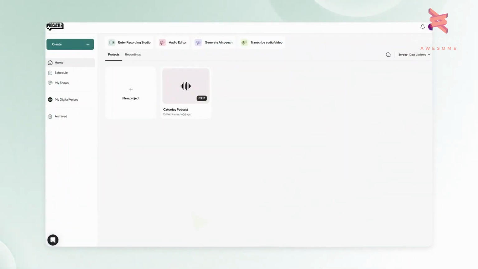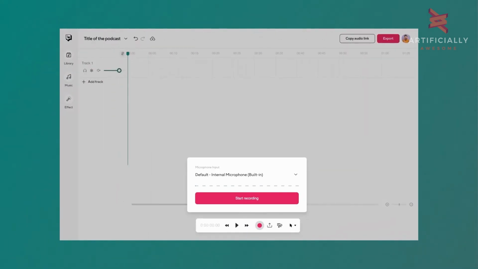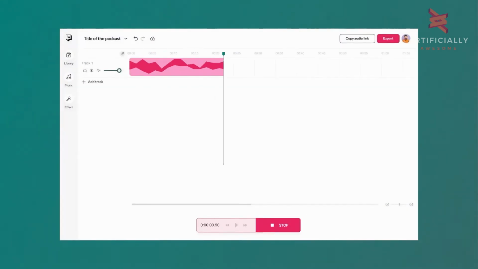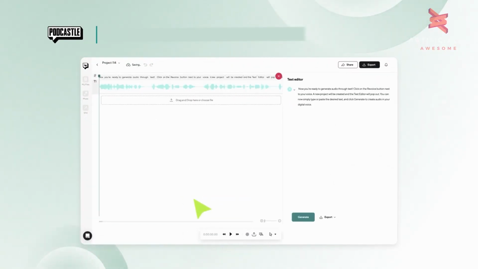Podcastle isn't your average podcast tool. This is an audio recording and editing platform supercharged with integrated AI tools. It's like having a professional audio engineer in your pocket, ready to make your recordings clear and super smooth.